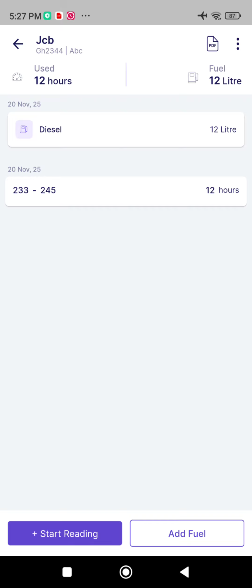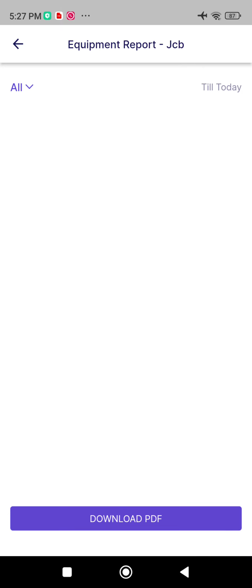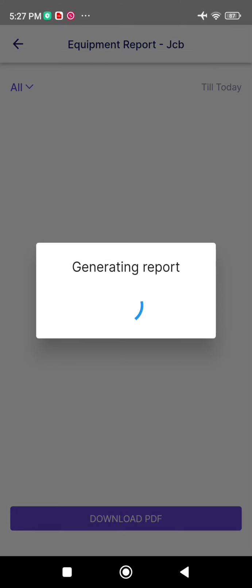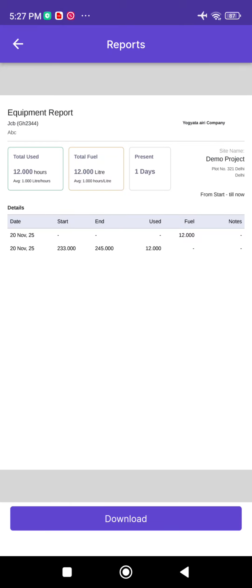Also you can download the report by clicking on the top PDF button. Download PDF, and you can see the report and share it with your team members.